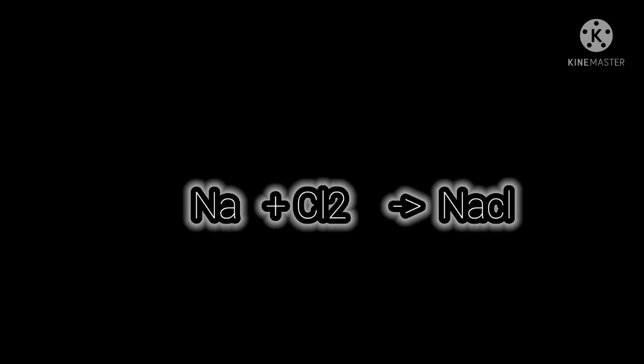It is better to start balancing with the compound which has the maximum atoms in it, but if we wish we can start from any of the compounds. The compound could be from either the reactant side or the product side. Here we have chlorine and table salt. Each of them has two atoms. We can select any one of them. I can either choose the chlorine or table salt.